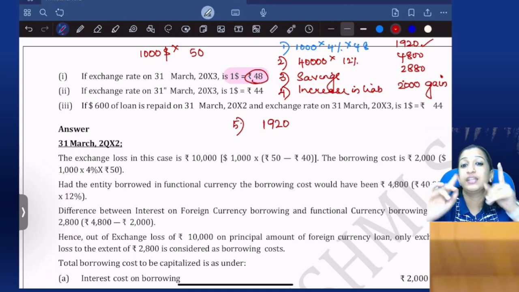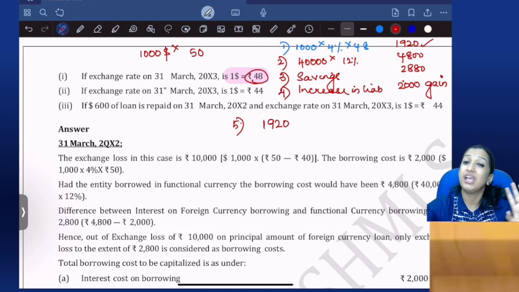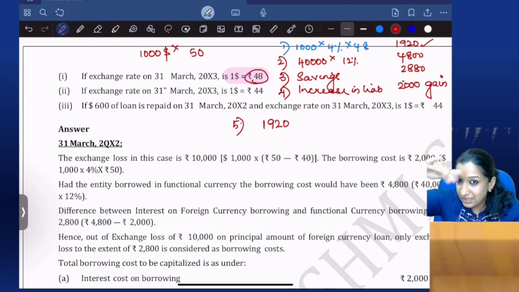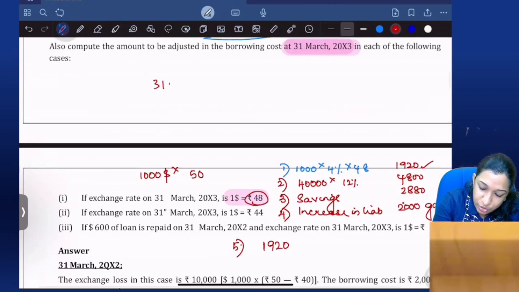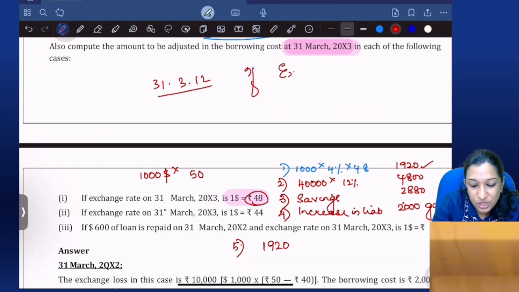Now listen carefully. 1920. If it was the first year, ended 31st March 2012, and there was an exchange gain, it would have been transferred to P&L as income.